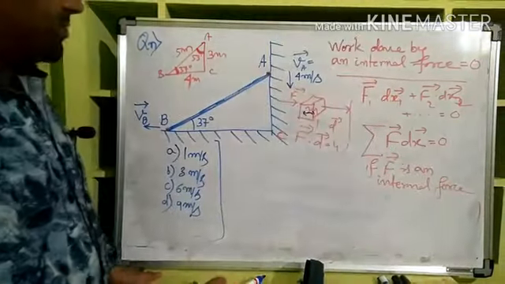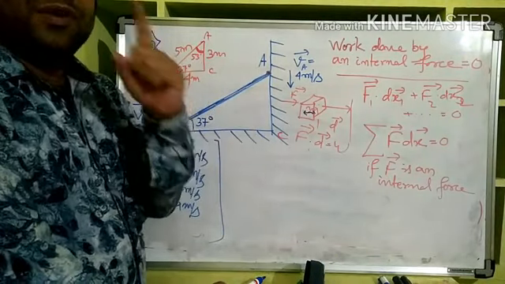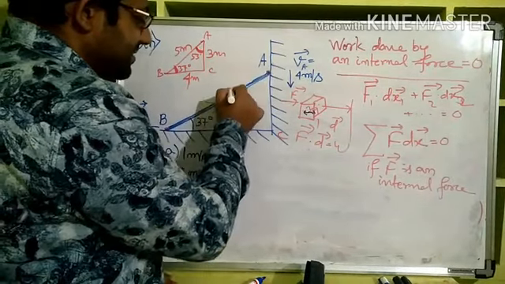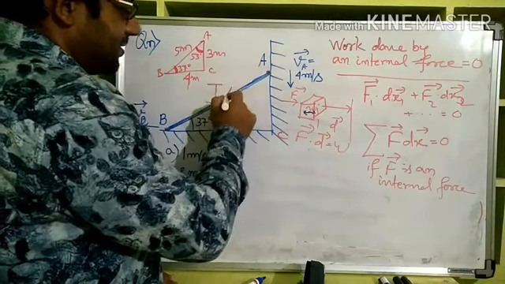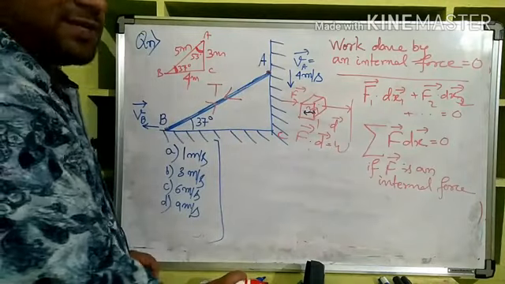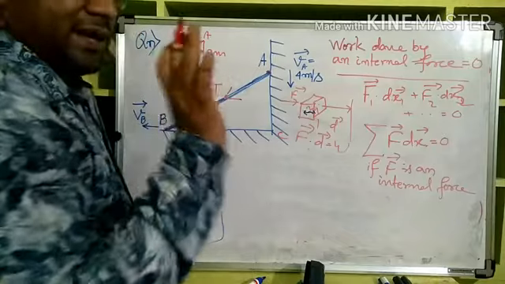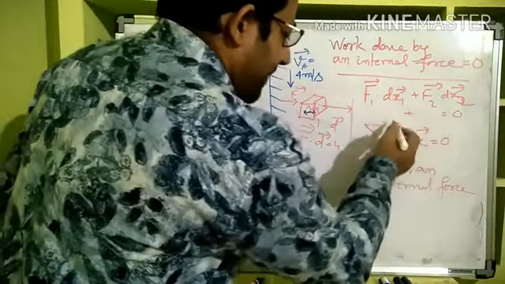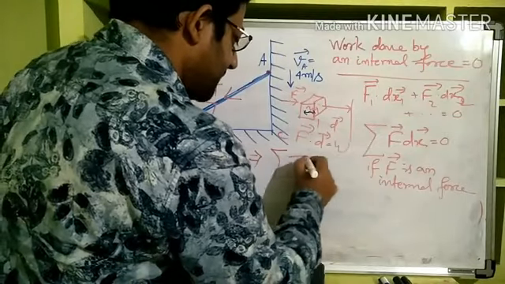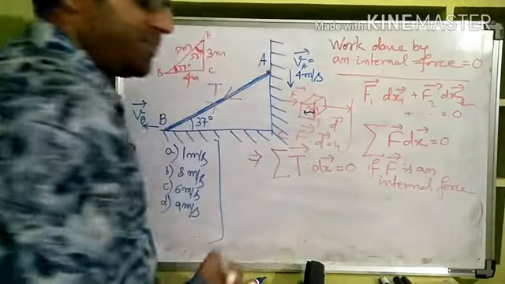Now, in pulley problems, and many problems even where a pulley is not there, the tension will always be an internal force. This we are aware of. In the string, this is the tension here. From whichever point we see, away from that is the tension direction, which we discussed nicely in the previous session. So the tension is always an internal force. So instead of F, for these things, we can write the summation of T dot dx is equal to 0.